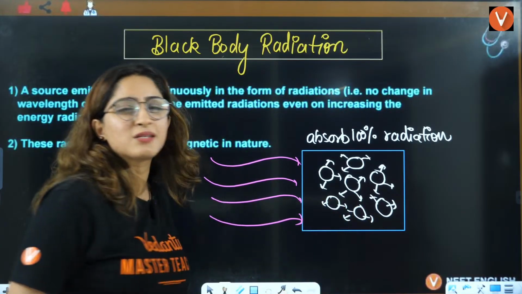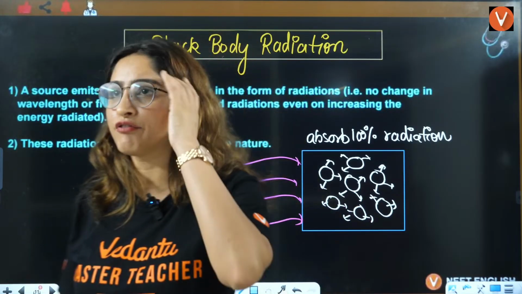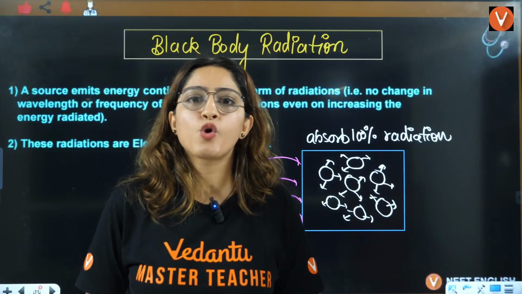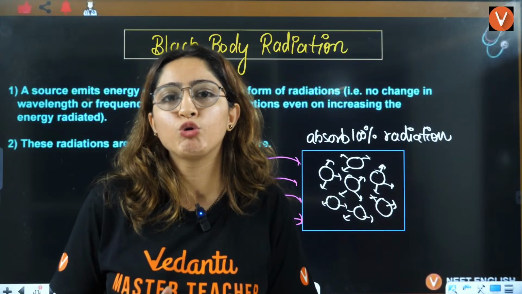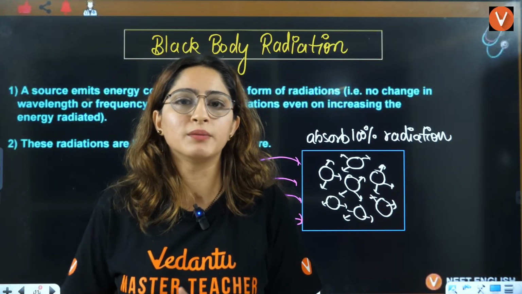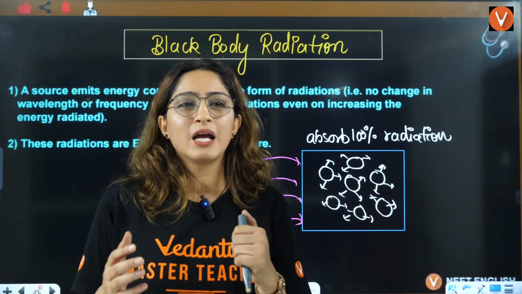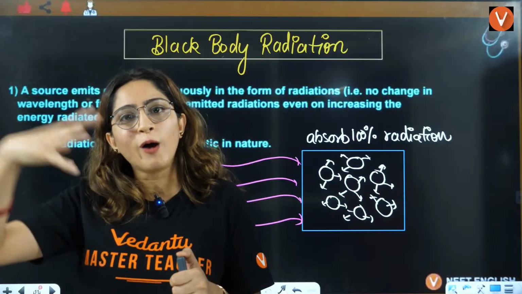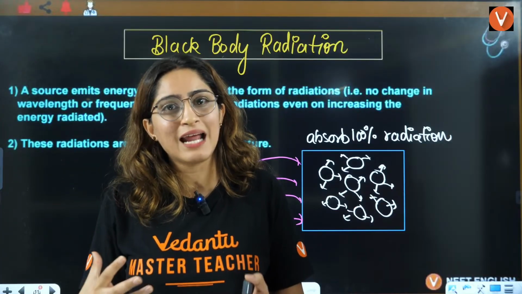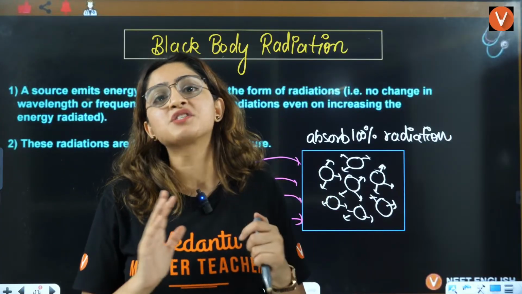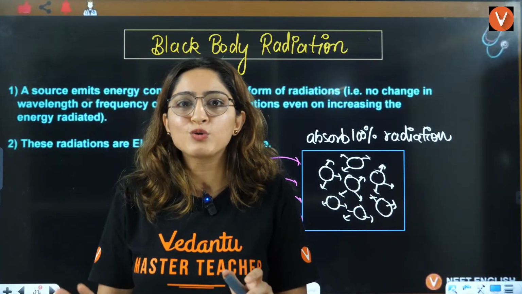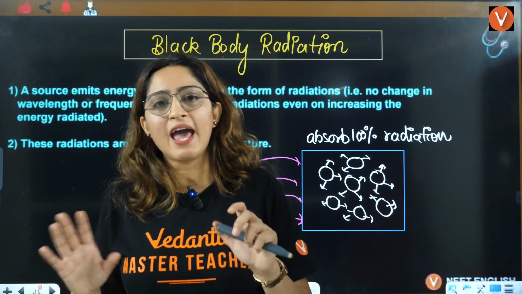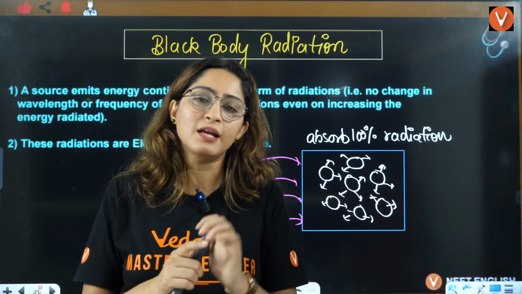And you know, the simplest example in your daily life is black clothes, right? So why do we talk about black clothes? Don't wear black clothes in the summer. What is the reason? Because it will get warm very easily, right? Why? Because it absorbs the radiations from the sun. It does not emit the radiations from the sun. Yes, our black clothes are not 100% black bodies. There are very rare, I would say 0%, 100% black bodies.